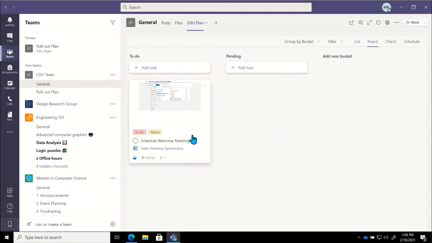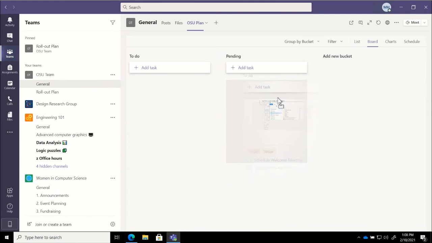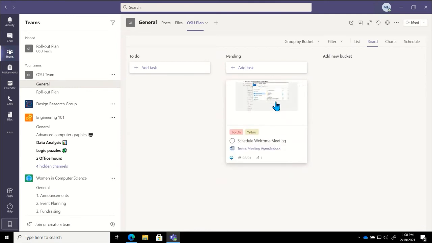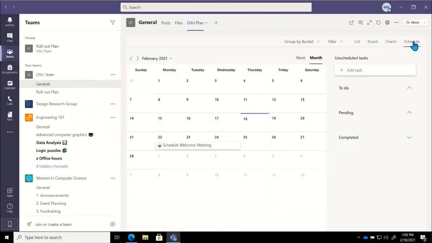As I mentioned, we could quickly click on and move or drag this task to another bucket if I need to. I can also look at this a few different ways. So right now we are in our board view. If I wanted to view this in a list, I could do that. If I wanted to look at this from a schedule standpoint, I can click in the schedule, and now tasks that have start or end dates or both will show up in this lovely little calendar view for me.